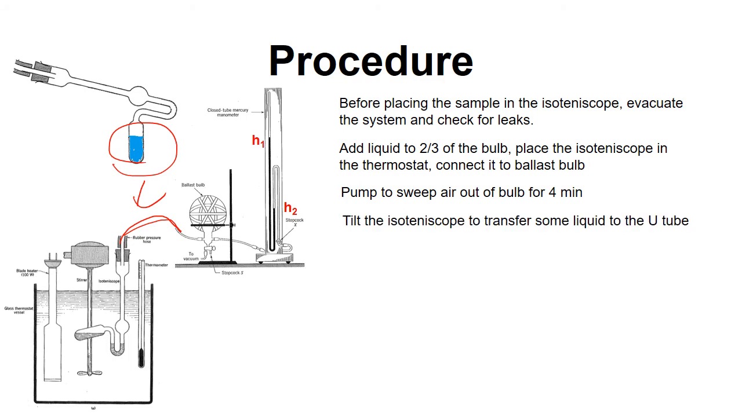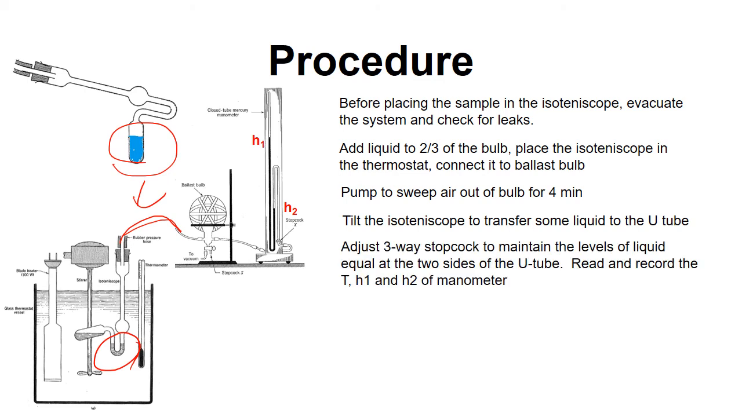And tilt the isoteniscope to transfer some liquid to the U-tube. Adjust the three-way stopcock to maintain the level of the liquid equal at the two sides of the U-tube. Read and record the temperature and the mercury height in the manometer. Remember, the manometer measures the pressure difference between the system and the atmosphere. So you also need to read the barometer. Using barometer minus manometer gives you the pressure of the system.